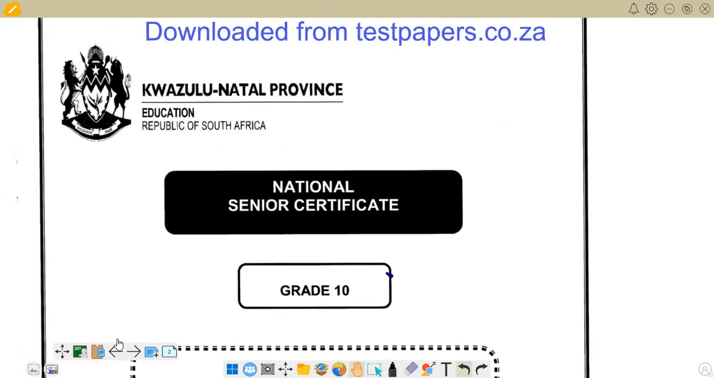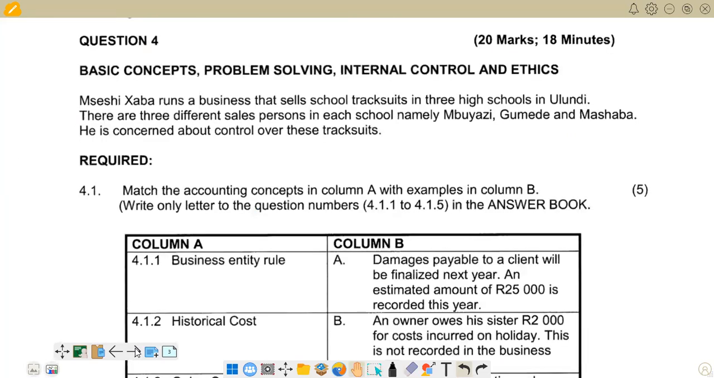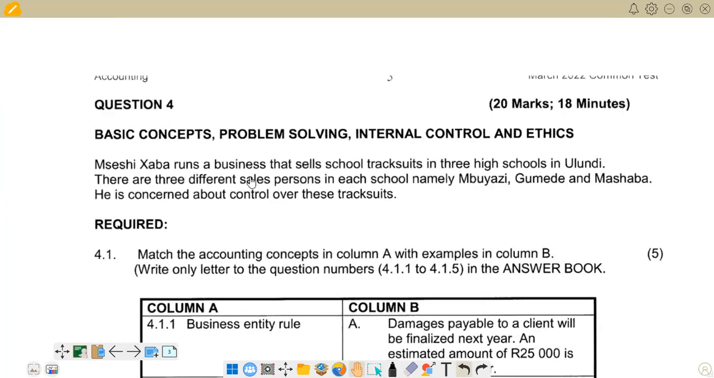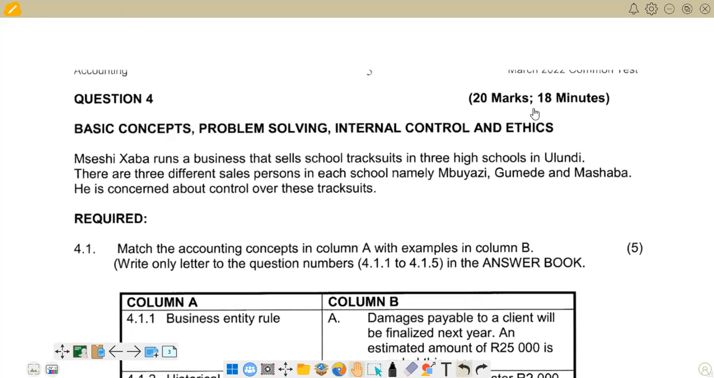So we can as well go and look at the question that we are going to look at today. We are going to look at question 4, and this question is on basic concepts, problem solving, internal control, and ethics. This is the topic that we have in terms of this question. And let's take note of the marks. We have got 20 marks on this question, and we are expected to spend on average about 18 minutes on this question. So this is what we have. But then we can go through the question.